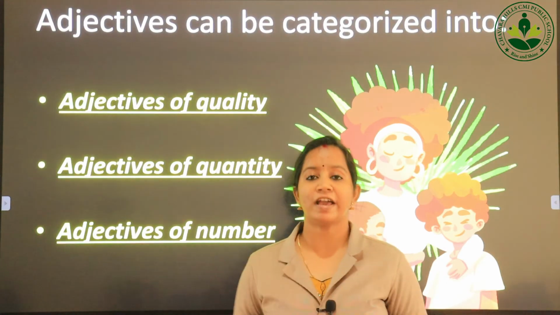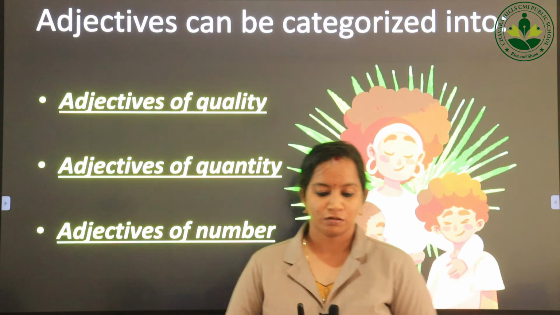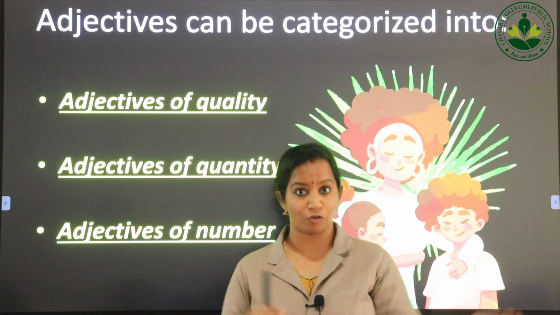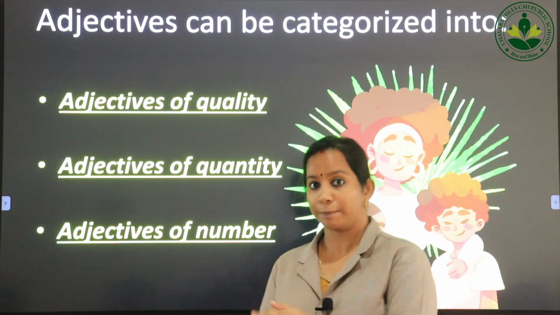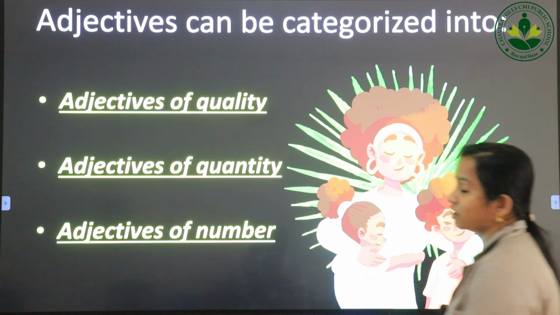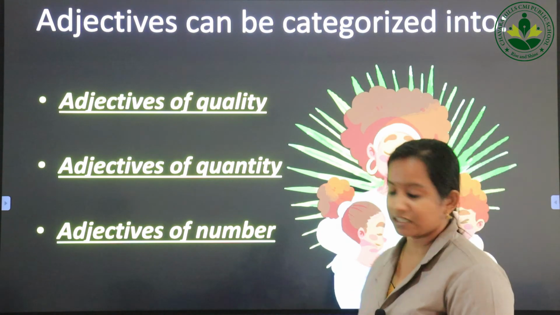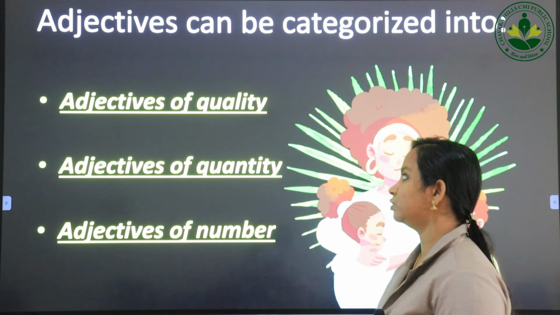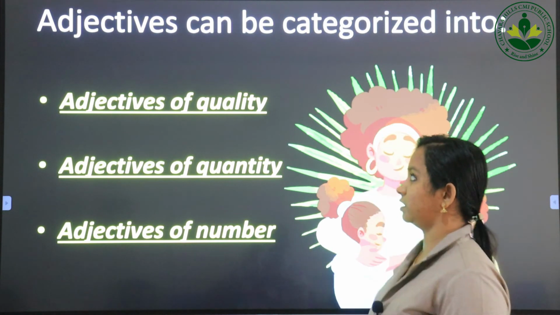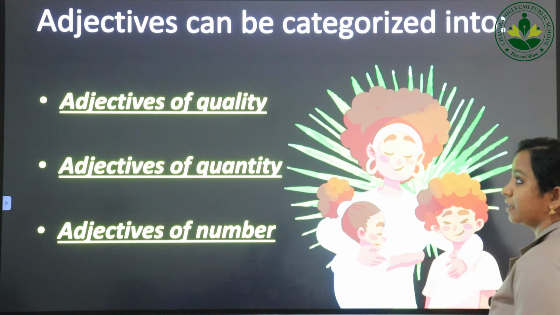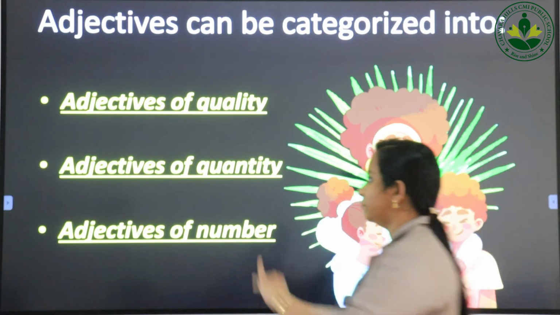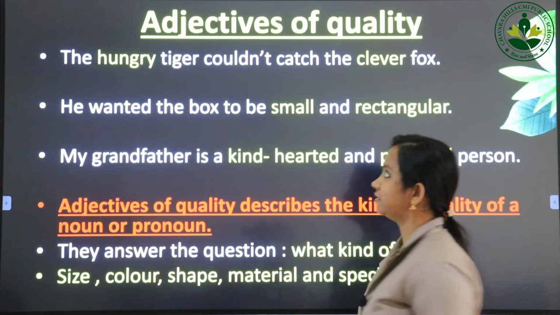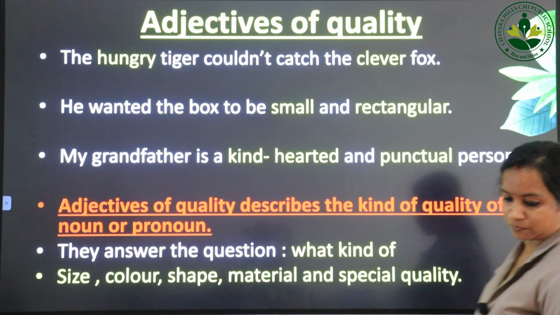Now turn to page number 2 of your grammar book. There you could see a very big table. The first 3 tables we will discuss in today's class, and the next 4 tables we will discuss in the upcoming class. In the first 3 tables you could see adjectives of quality, adjectives of quantity, adjectives of number. Adjectives can be categorized based on quality, quantity, and number. First we will see adjectives of quality.